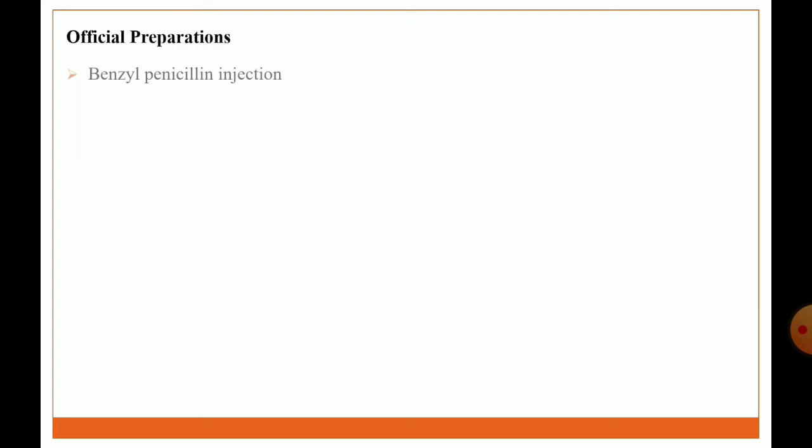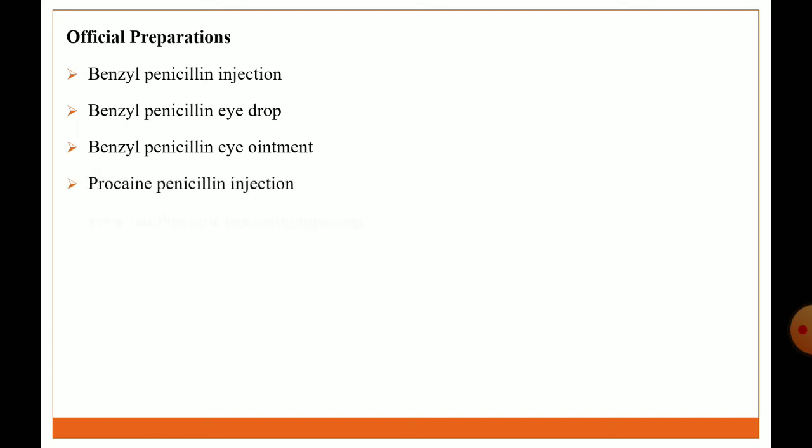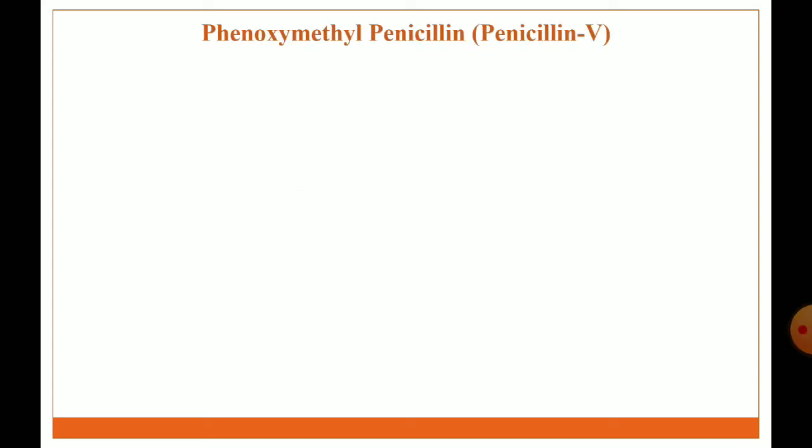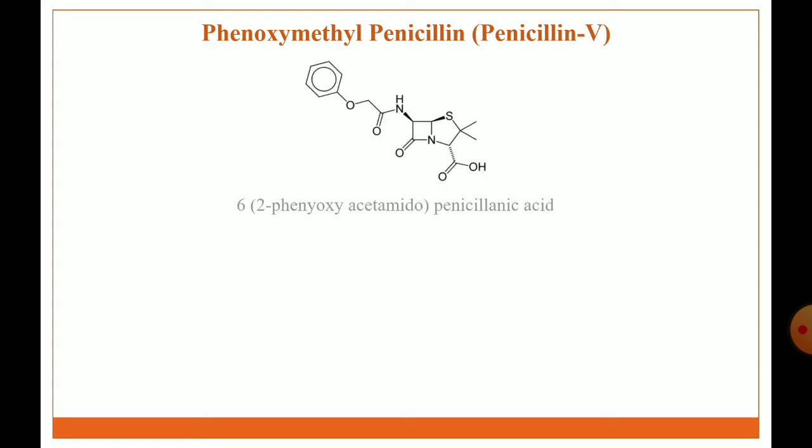Official preparations of penicillin G: benzyl penicillin injection, benzyl penicillin eye drop, benzyl penicillin eye ointment, procaine penicillin injection, fortified procaine penicillin injection. Brand names: Novapen, Crystapen G. Next antibiotic is phenoxymethylpenicillin, other name penicillin V. This is the structure of penicillin V. IUPAC name is 6-(2-phenoxyacetamido) penicillanic acid.